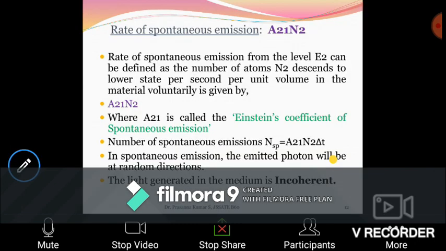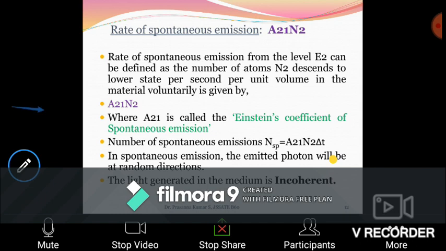Then the rate of spontaneous emission. You have seen in the previous diagram that no help is taken, so it is only the photons coming down. Therefore, the rate of spontaneous emission depends on the number of atoms available in the state E2. Here N2 is the number of atoms or electrons available in the state E2.